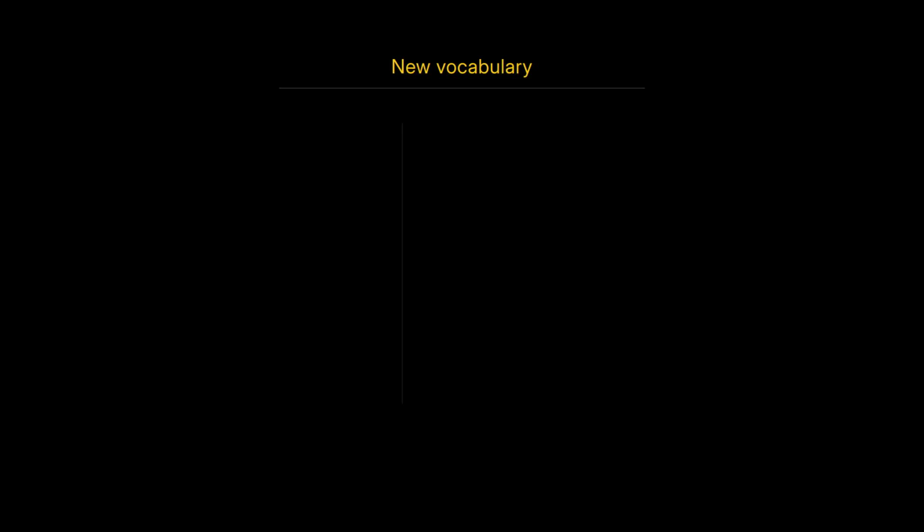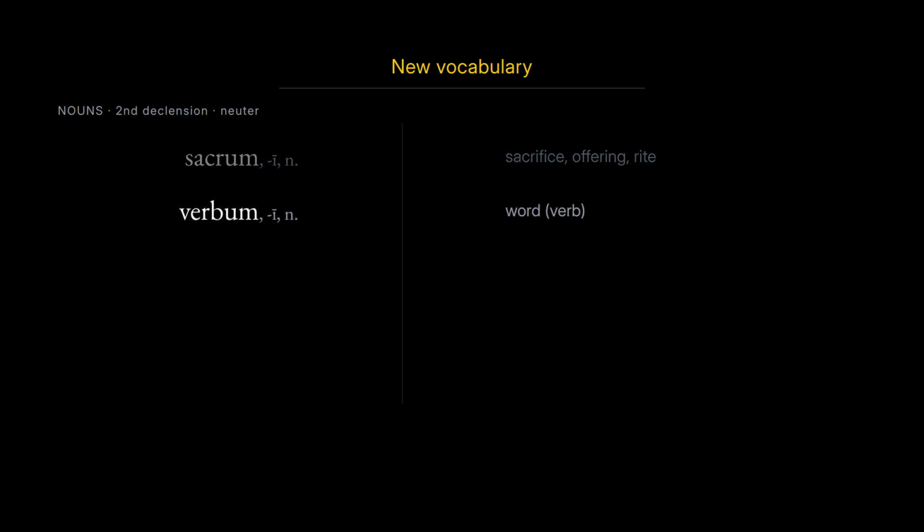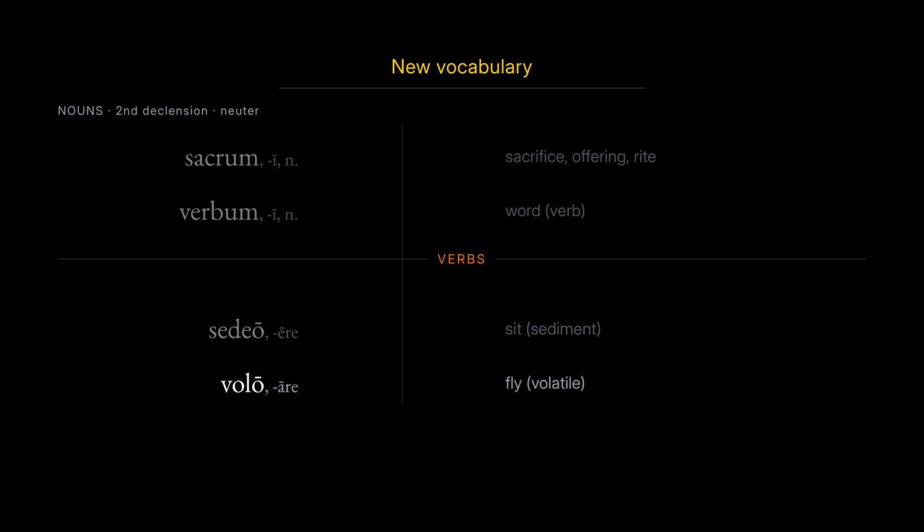First, some new vocabulary. Two nouns, both second declension, both neuter. Sacrum. A sacrifice, an offering, a sacred rite. Verbum. A word. Think of the word verb. Now two new verbs. Sedeo. To sit, think of sediment, what settles and sits. Volo. To fly, think of volatile, something that flies off.